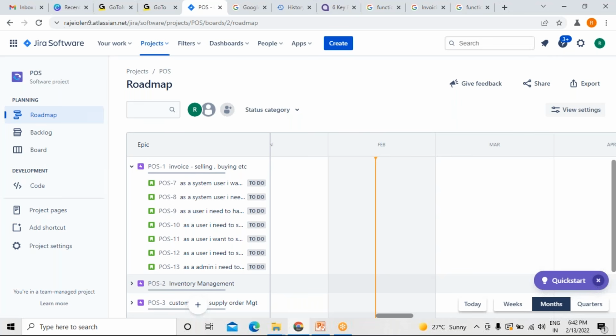Usually it all comes under a card. Normally there is a process we call the 3C technique, which we follow.